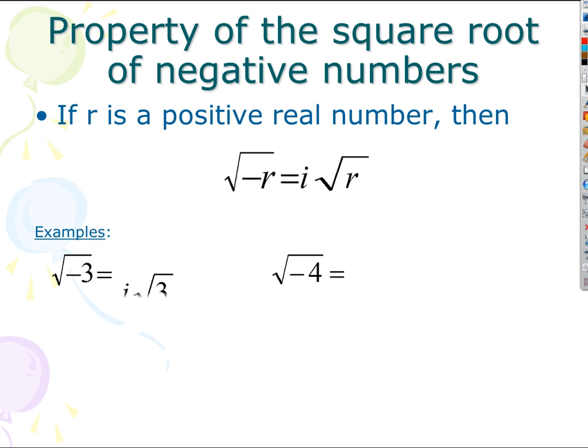What about the square root of -4? Break it up into the square root of -1, which is i, times the square root of 4, which is 2. So the answer is 2i, or i2. Doesn't make any difference. Okay.